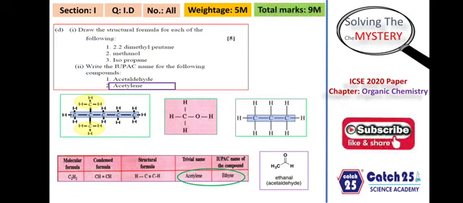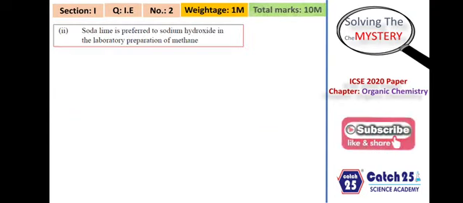Now by the way, these questions were from Section 1, which is the compulsory section, students. Now we're moving on to the next question, again Section 1, and 1E it is. Question number 2, weightage is 1 mark. They asked us why soda lime is preferred to sodium hydroxide in the laboratory preparation of methane. If you are a class of 2020 student, and if you're going to attempt in 2021, I'll repeat again, this topic has been deleted. They've deleted the preparation part of alkanes, so you need not do this.